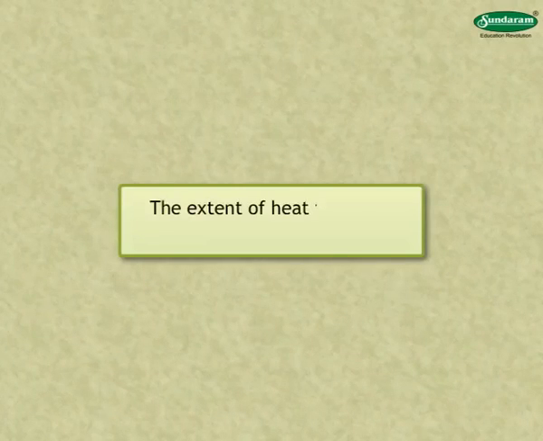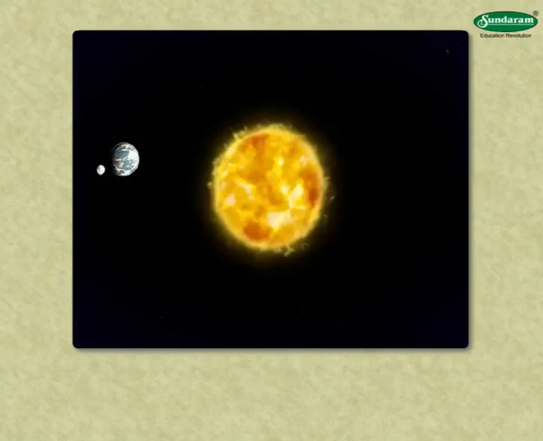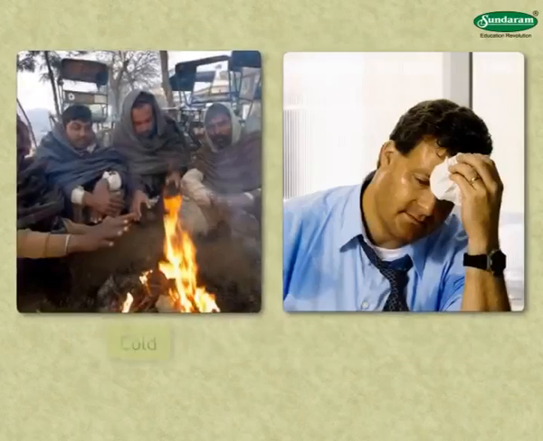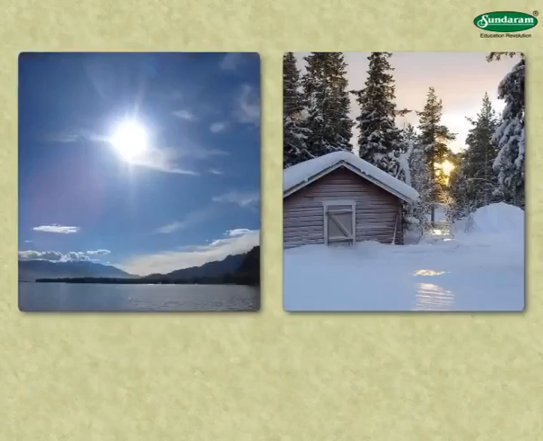The extent of heat in the air is known as its temperature. Temperature is related to the heat received from the sun. Sometimes we feel cold, sometimes we feel hot. Thus, we come to know if the weather is hot or cold.